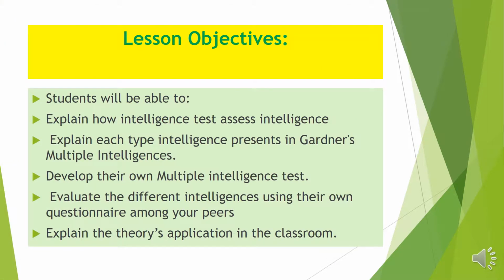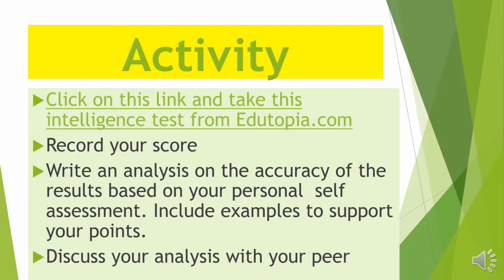Objectives. Please pause the video and review the objectives. This activity is designed to give you experience with a multiple intelligence test. Pause the video, take the test. When you're done, record your score. Write an analysis of the accuracy of the test based on your personal self-assessment. Include examples to support your points. Then discuss your answers with your peers.